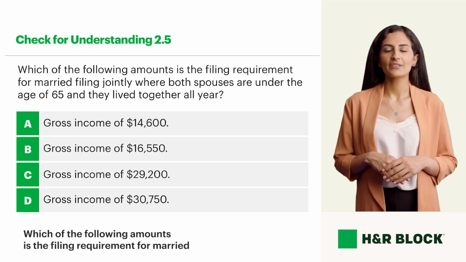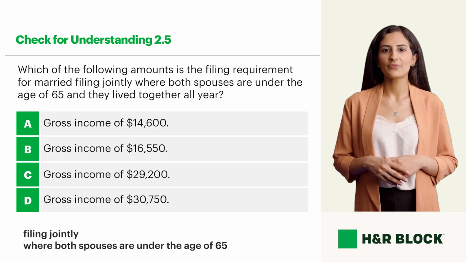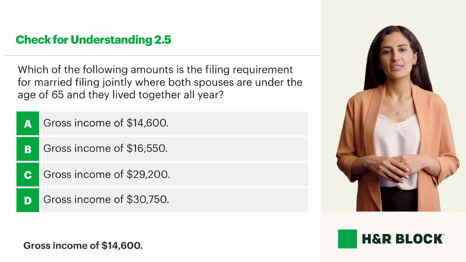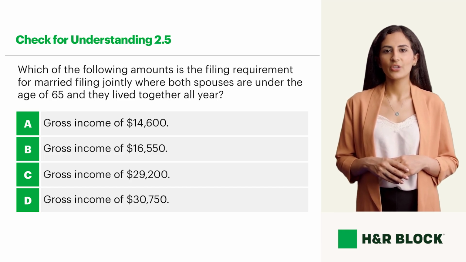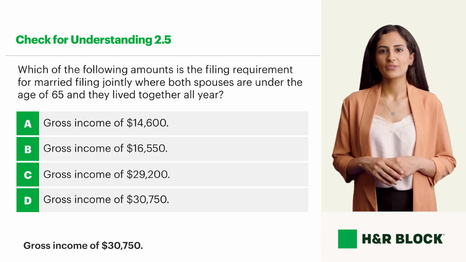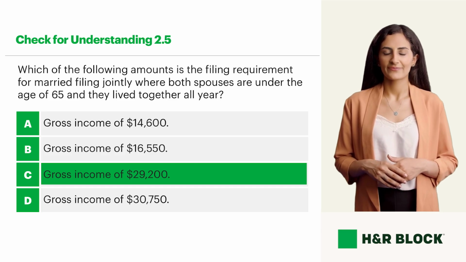Which of the following amounts is the filing requirement for married filing jointly, where both spouses are under the age of 65 and they live together all year? Gross income of $14,600. Gross income of $16,550. Gross income of $29,200. Gross income of $30,750. Did you guess? See, you little tax champion, you.